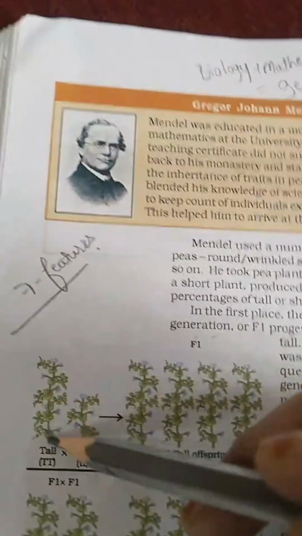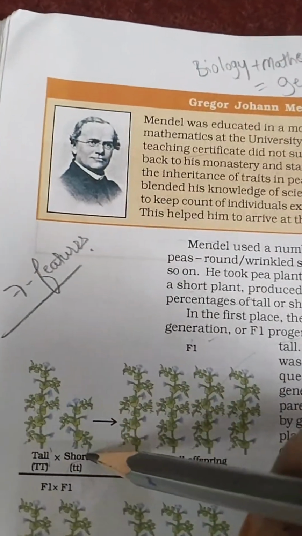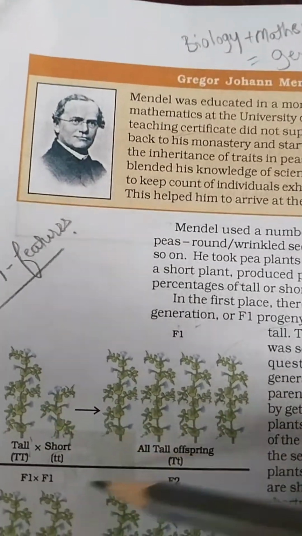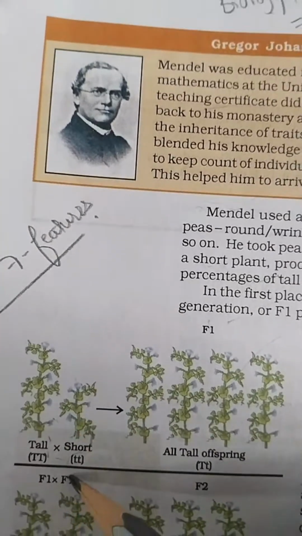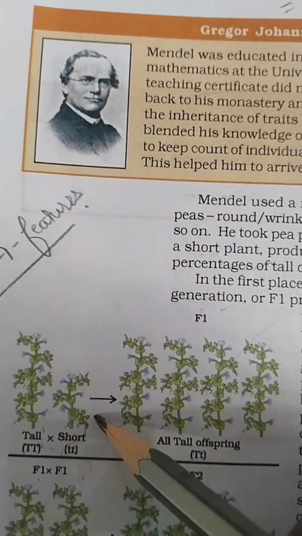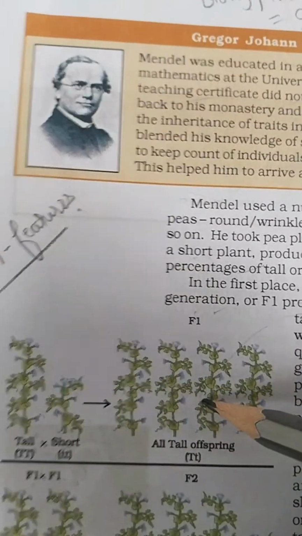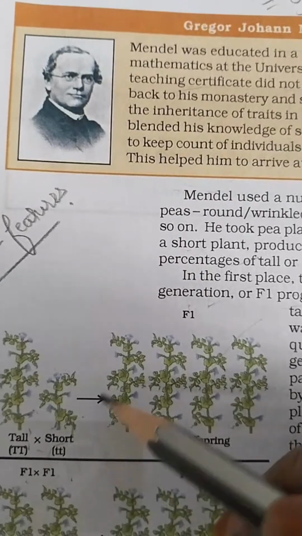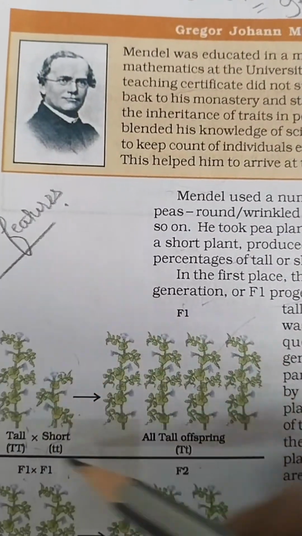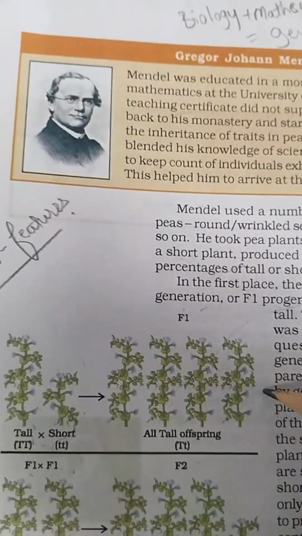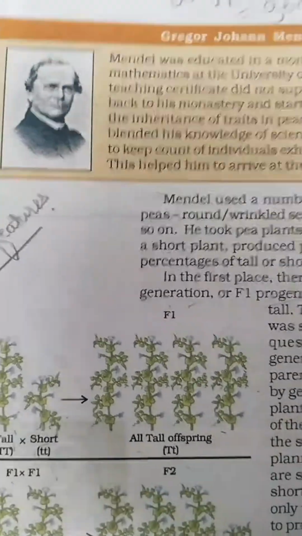You can go through this. When tall and short parents are crossed, we get the next generation, the F1 generation. After that comes the F2 generation, but here you can observe no intermediate or short plants are visible. All are tall offspring.